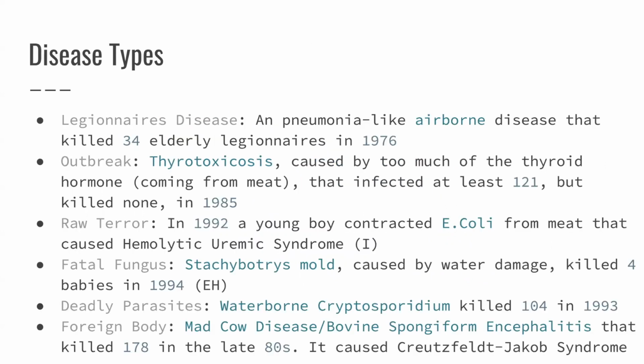And now I have the disease types. I'm going to talk about the specific types of diseases that there are. So Legionnaire's disease is a pneumonia-like airborne disease that killed 34 elderly legionnaires in 1976. In Outbreak, thyrotoxicosis, which is caused by too much of the thyroid hormone, infected at least 121, but killed none in 1985. In Raw Terror, a young boy contracted E. coli from meat that caused hemolytic uremic syndrome.